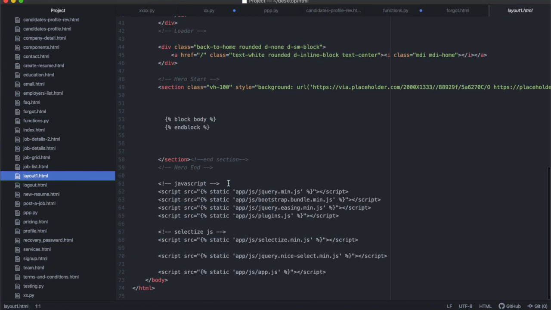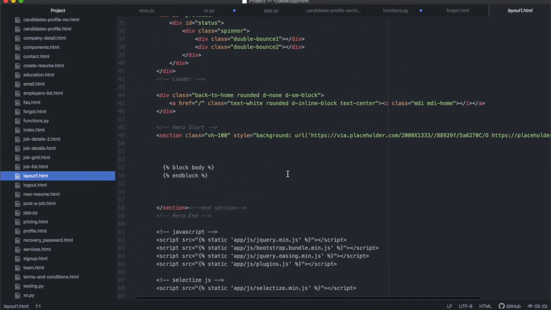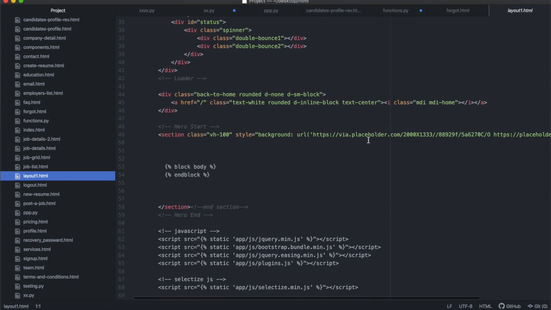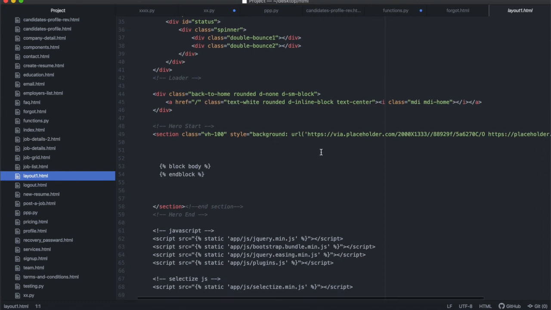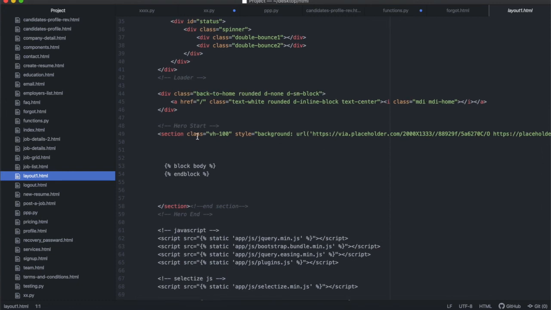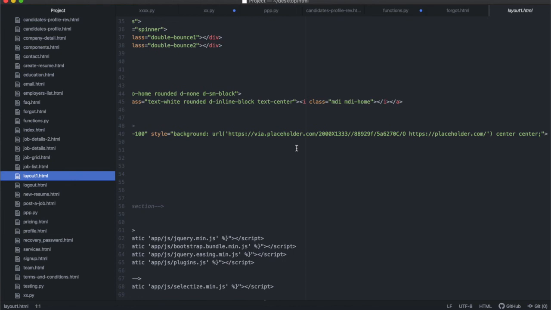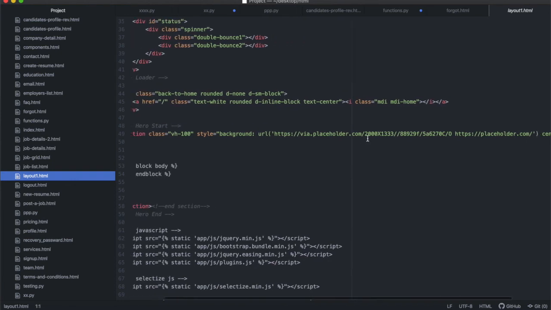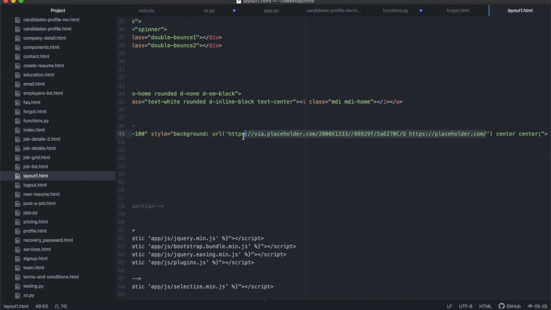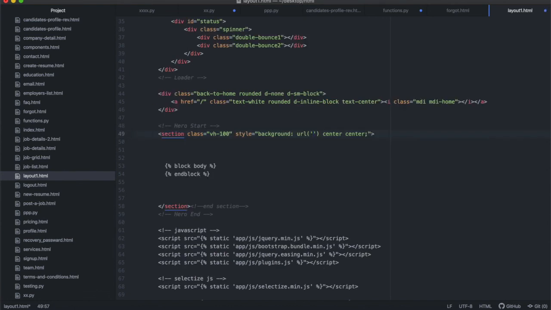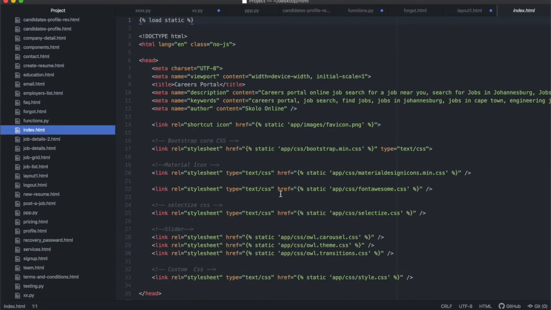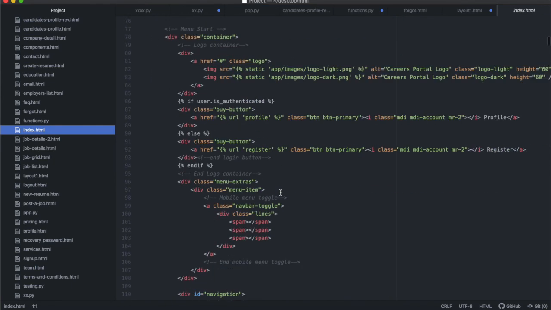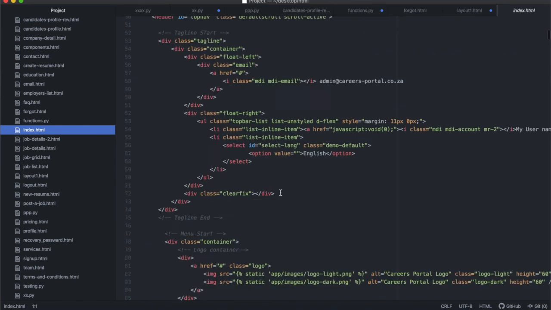Okay, so this is the section that has a background image. It has a background image displayed inside of the HTML and not the CSS. And actually, that's probably a better way of doing it, right? So for this background image over here, we're going to have to use the background image that you want to display. We can copy and paste the way we did it inside of the index file. So let's look at the index file over there, and inside of the index file I think we had a background image over here.